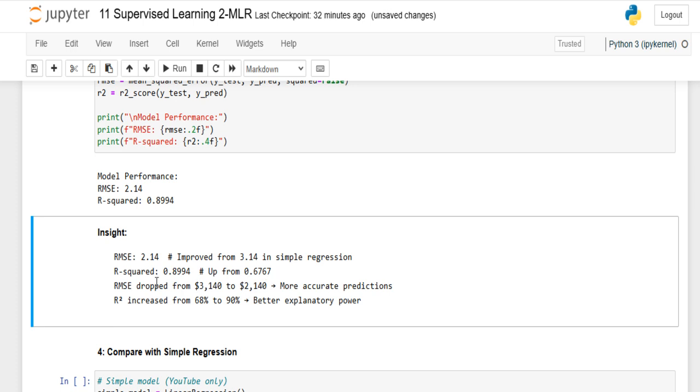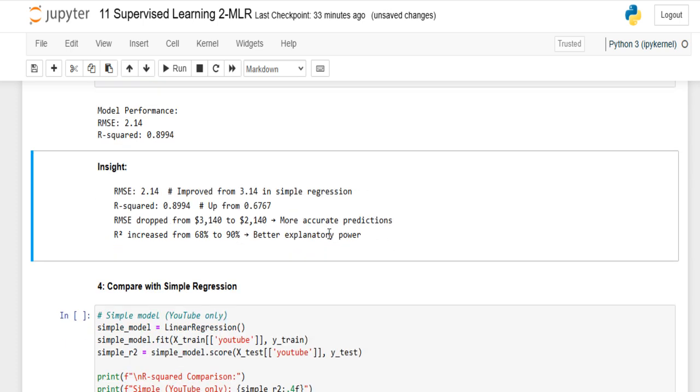So our RMSE dropped from 3.144 to 2.140, giving more accurate predictions, and our R square increased from approximately 68% to 90%, which is better explanatory power.